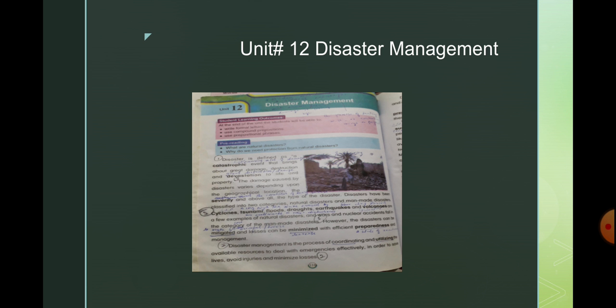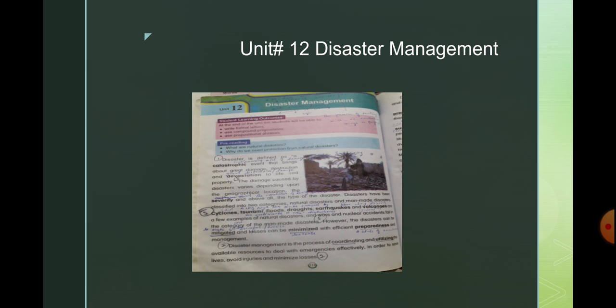With efficient preparedness, meaning a state of readiness, and management. However, the disaster can be mitigated means it can be less harmful, or losses can be decreased with efficient preparedness and management.